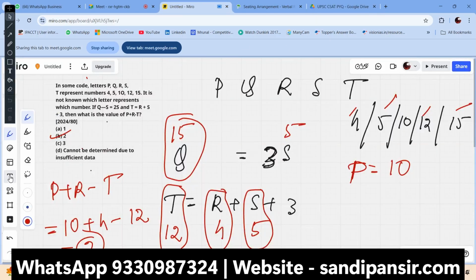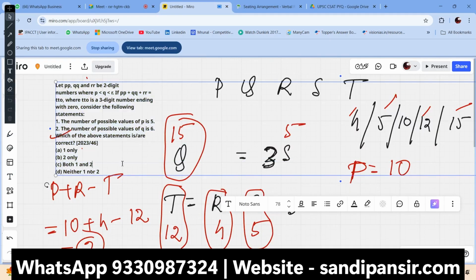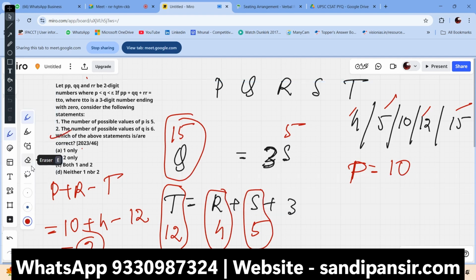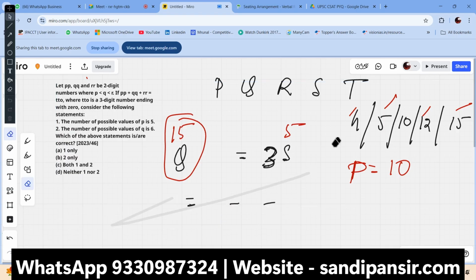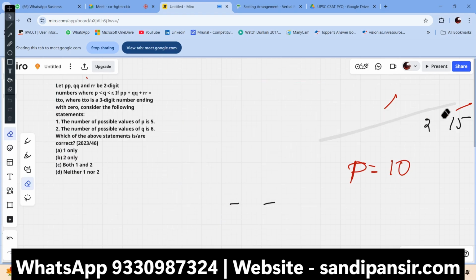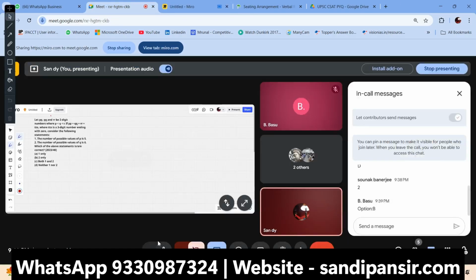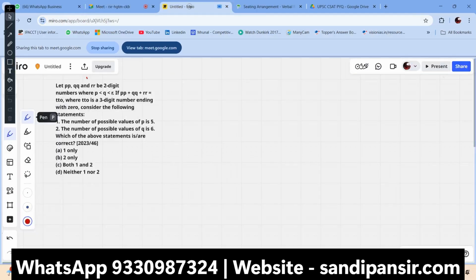The question is this. I have given the question, try to solve it. It's a quite unique question.